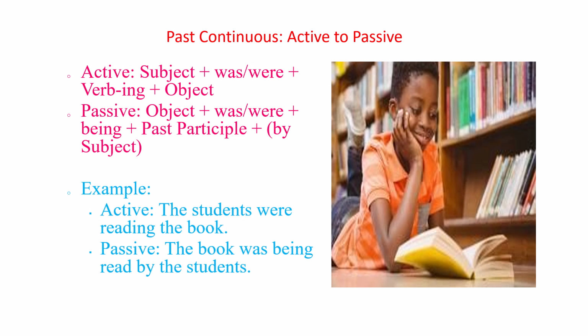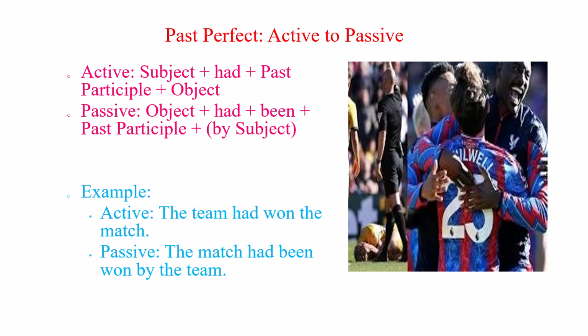The past perfect tense describes actions completed before another past action. The team had won the match becomes passive using had been plus the past participle. The match had been won by the team. This highlights that the match's winning occurred before another past event.